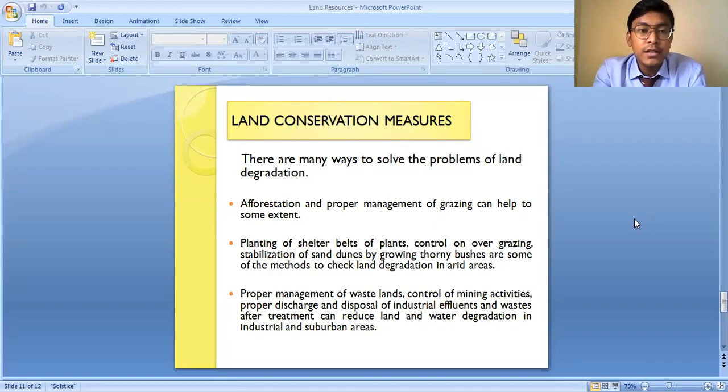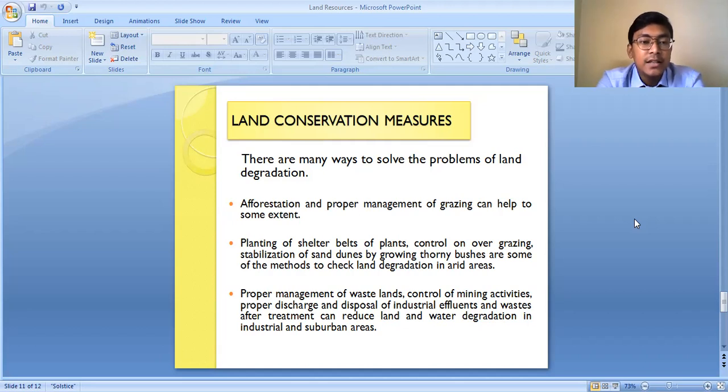So various conservation techniques can be adopted or measures can be followed to reduce land degradation actually. To limit land degradation, we cannot say that we can stop land degradation, but to a large extent the land degradation can be reduced, and in many cases the land degradation can be stopped actually. See, there are many ways to solve the problems of land degradation, like afforestation and the proper management of grazing can help to some extent.